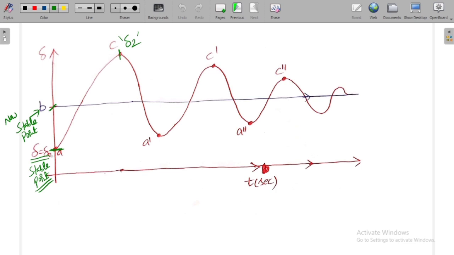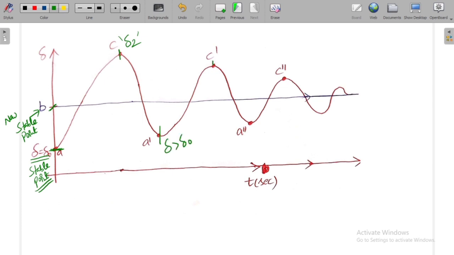So from delta naught to delta 2 it increases. Then again it comes to some angle which is greater than delta naught. So here the delta is greater than delta naught.